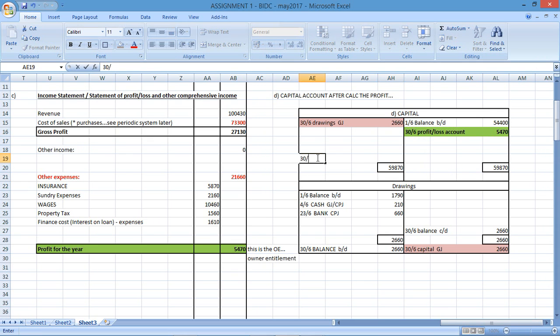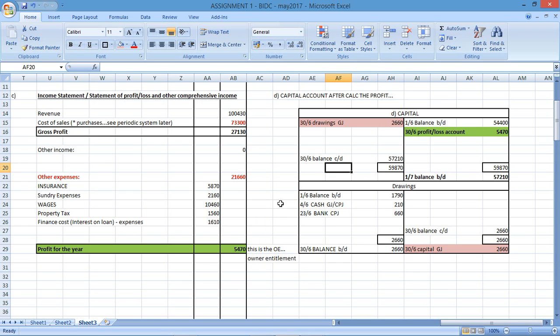So obviously there'll be a balance brought down, a balance carried down. And I would have 1st July here, the next month, because I've closed off the profit to the owner. And the amount will be this less the drawings. So that's the balance that we would have for the actual capital for this particular business after having worked out the profit.